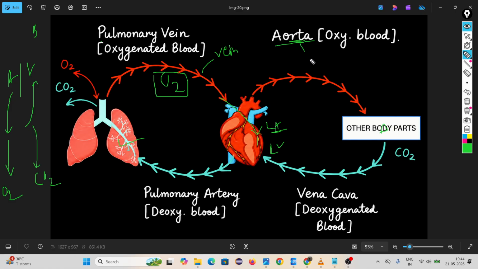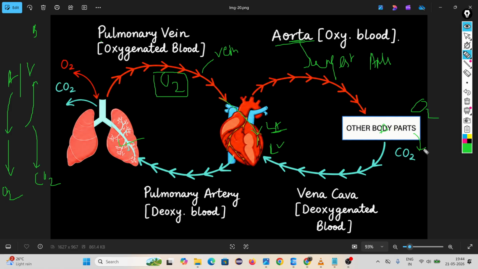Aorta is nothing but the largest artery inside our body. Through the aorta it is going to the body parts. The oxygenated blood is going to the body parts. By the help of blood capillaries it goes inside the cell. Then the cell uses this oxygen to get energy. Then carbon dioxide is produced as a waste product.